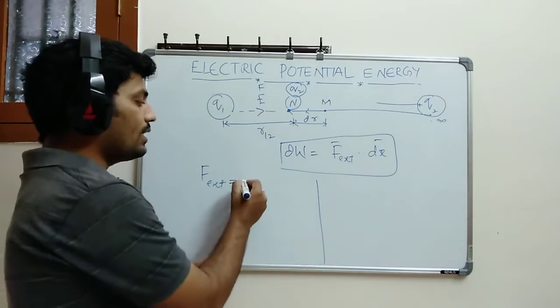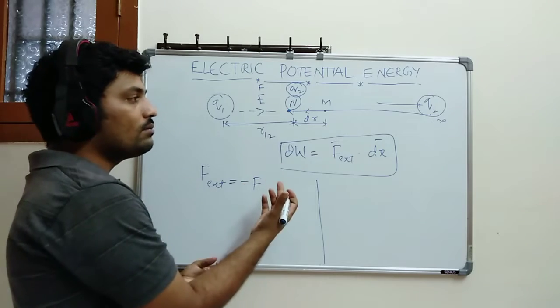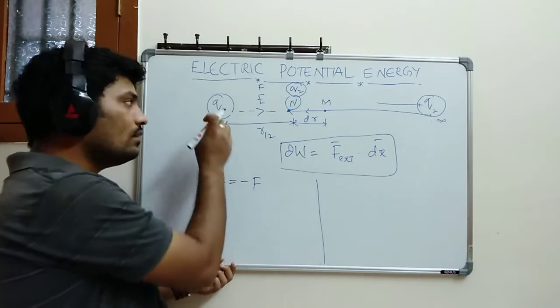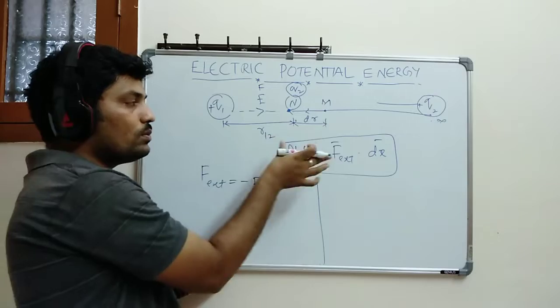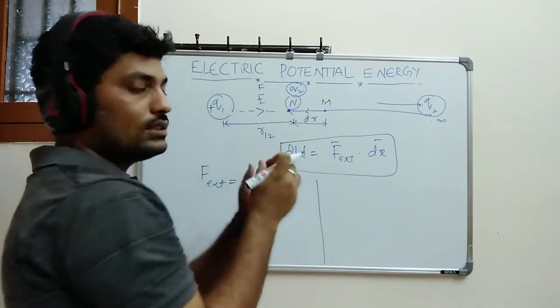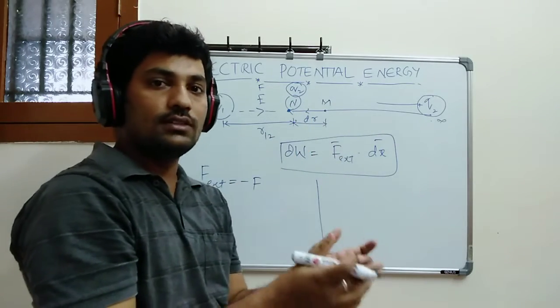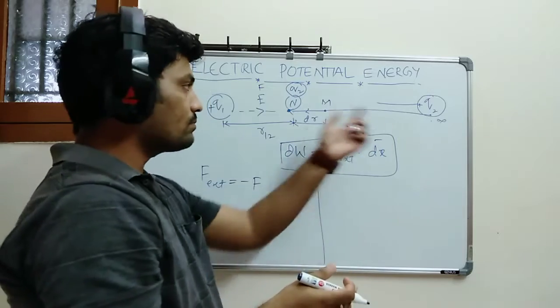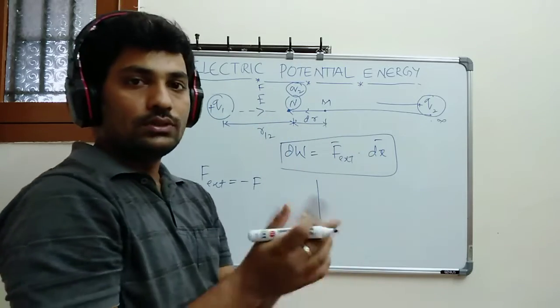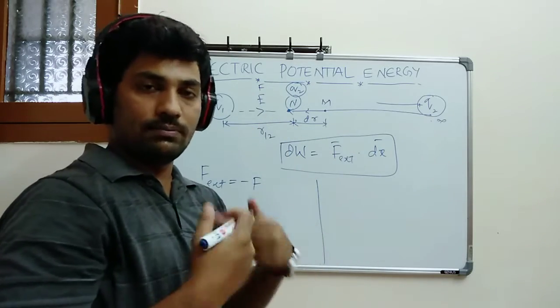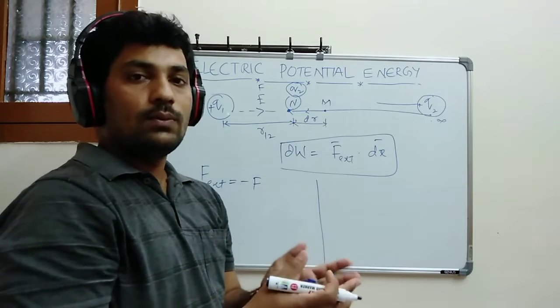So then I can write minus F. Why am I writing minus F? Because this is also a positive charge. Both are positive charges, so if I bring them together, there is a repulsion. A strong repulsion force will be there between Q1 and Q2. So whatever external force I am applying should be equal and opposite to it.